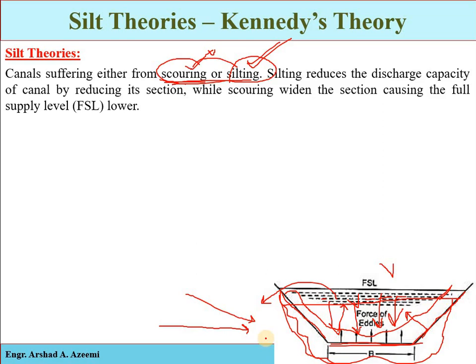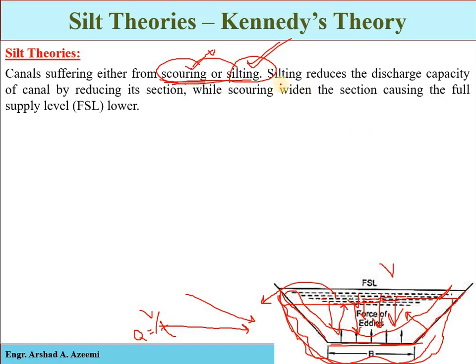Remember, the rate at which water is transported by a canal is called the discharge. The maximum discharge that any canal can transport is called the canal capacity. So when deposition of sediments occurs, the canal capacity is affected, and when scouring occurs, the section becomes void and the full supply level goes down.